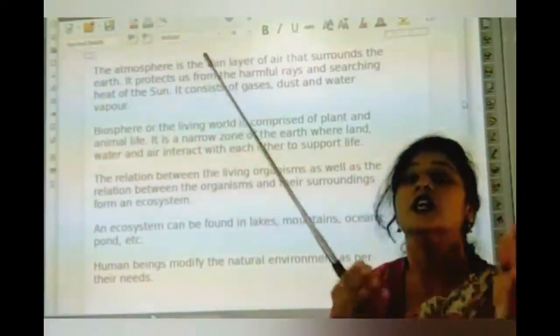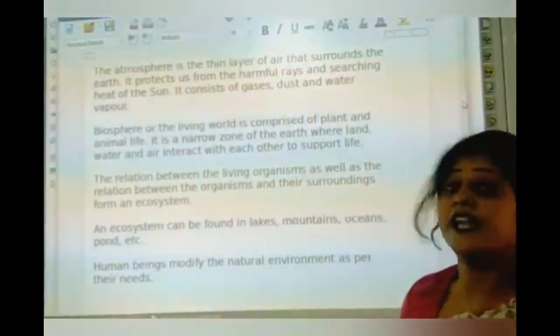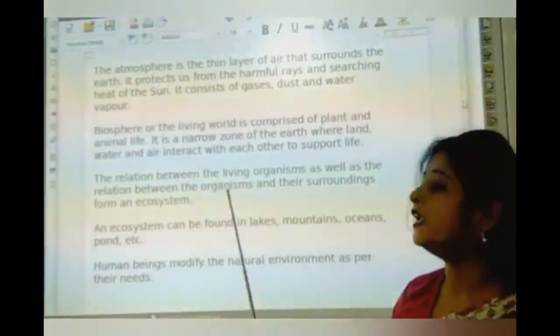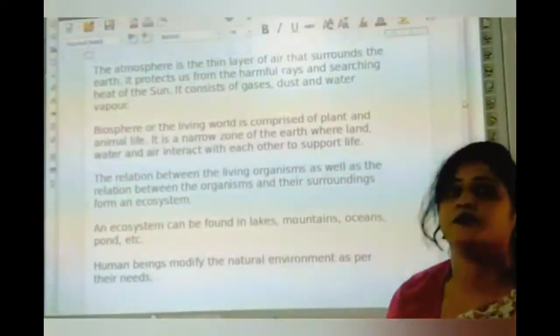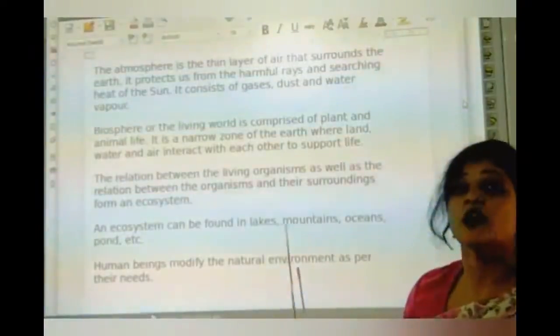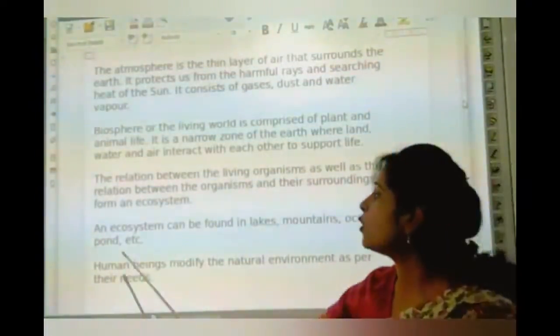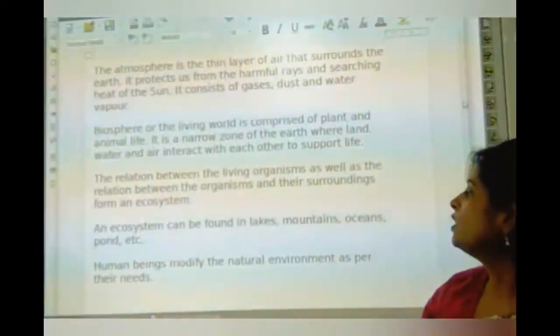Ecosystem consists of living organisms and their surroundings. Where do we find the ecosystem? In lakes, mountains, oceans, ponds, etc. In these places we find the ecosystem.